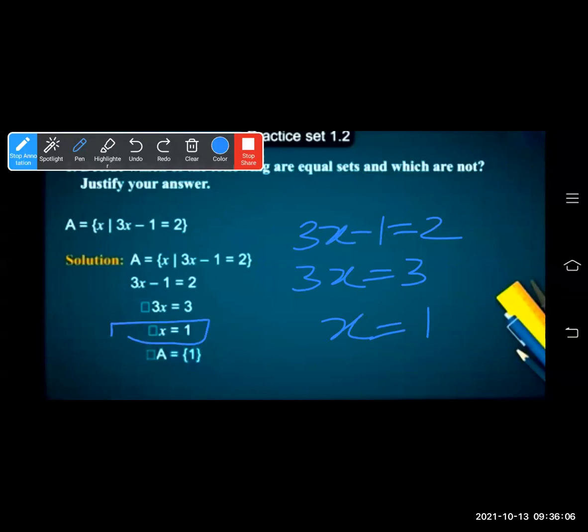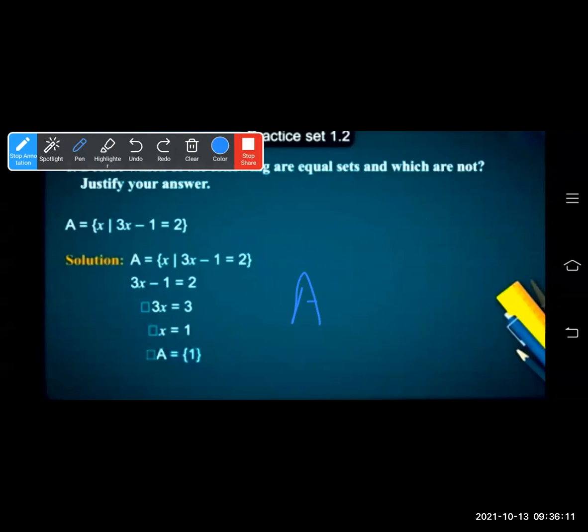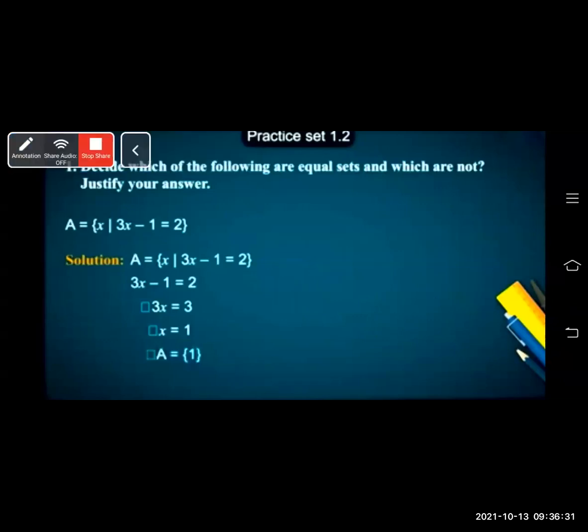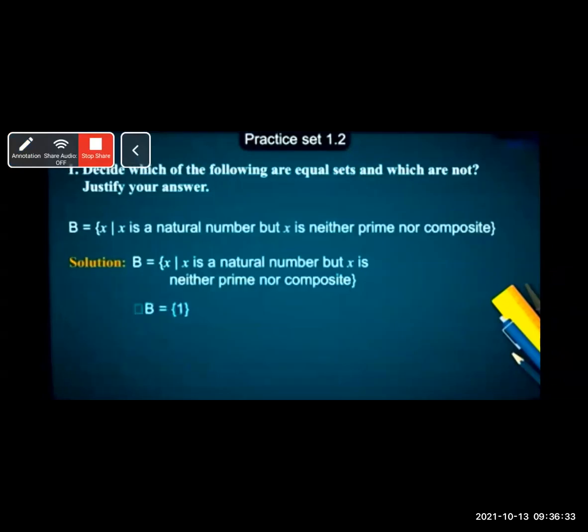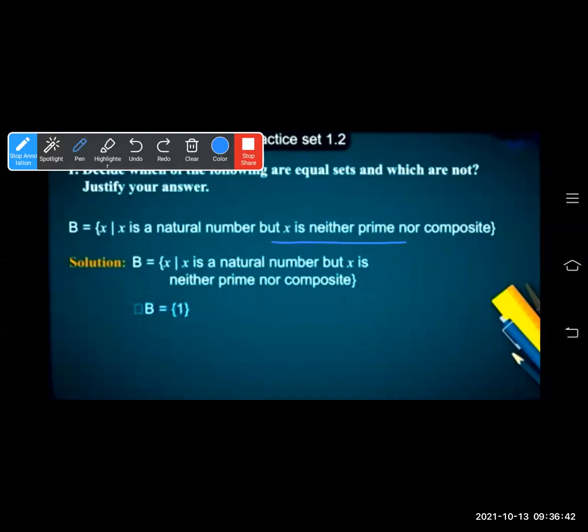So whatever value we are getting for x, that is your set. We have to write in the set form A is equal to 1. You've got only one value, so this is your singleton set also. And whether it is equal or not, you have to say it accordingly. First set we have done, A is equal to 1. The next set, B is equal to set of all x such that x is a natural number but x is neither prime nor composite. When x is neither prime nor composite, that means only one number is possible.